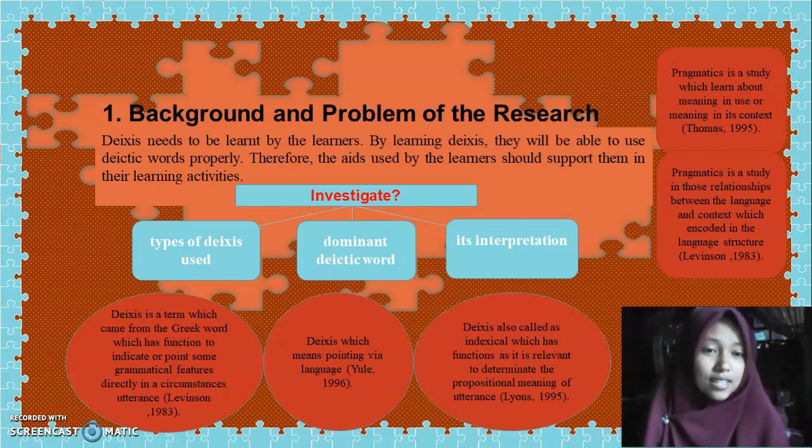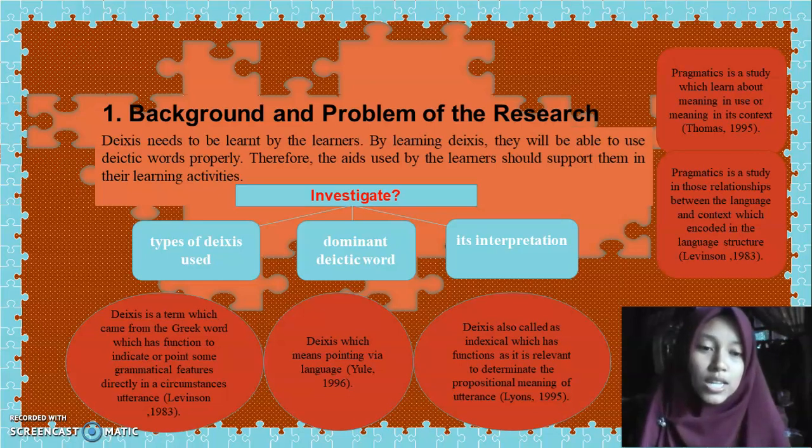So deixis in the educational field is really important and needs to be learned by learners, because by learning deixis, they will be able to use deictic words properly. Therefore, aids support them in their learning activities. The aids can be a textbook. And in my research here, I investigate the deixis that appears in the text that I took from a textbook of SMP Nasima Semarang.